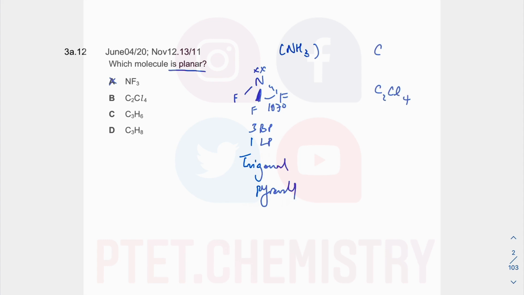C2Cl4. I hope you can think about C2H4, which is a case study even from O-level. And you can tell by drawing, I'm drawing the 3-dimensional diagram where I've tilted it sideways. But sometimes you will have seen it being drawn on paper, just like that.